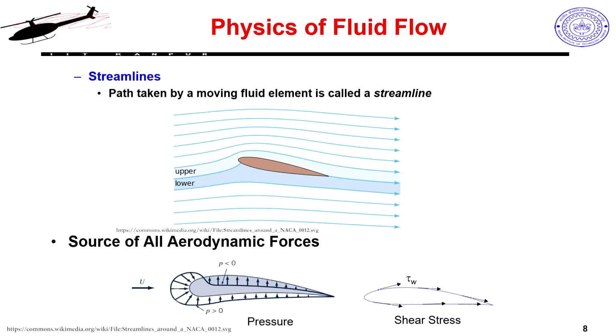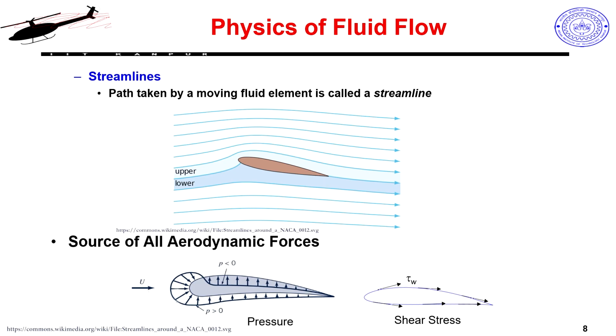Now if we put an airfoil into a flow, so you have a nice continuous flow, and we observe the path that the fluid particles take around the object, and if you trace those paths, that path ends up becoming a streamline.